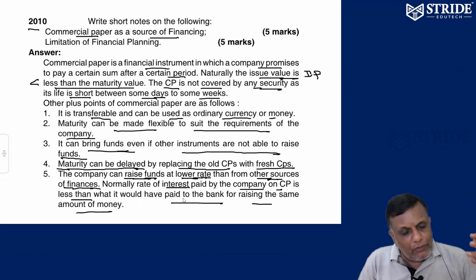Normally what you pay to the bank will be higher, and what you pay on CP is lower. The interest rate paid by the company on CP will be lower than the interest rate paid to the bankers. It's a very short-term financing, a few days to a few weeks.